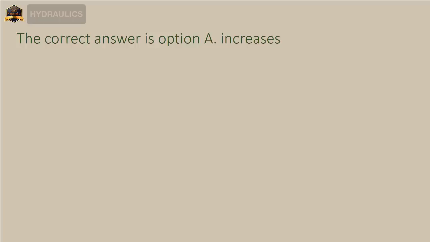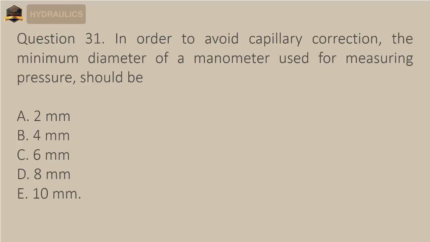Question 31. In order to avoid capillary correction, the minimum diameter of a manometer used for measuring pressure should be A. 2 mm, B. 4 mm, C. 6 mm, D. 8 mm, E. 10 mm. The correct answer is option C, 6 mm.